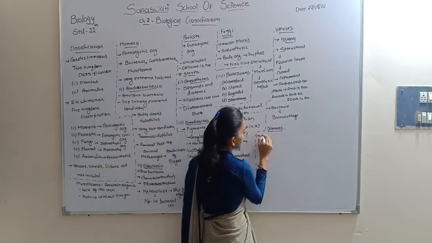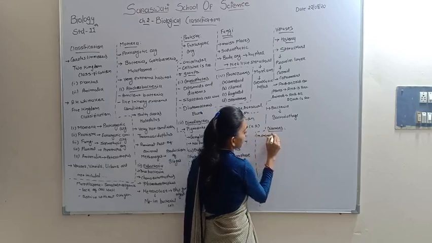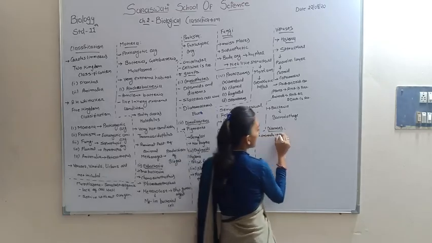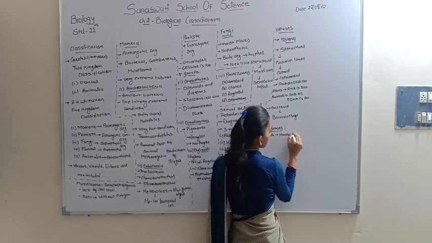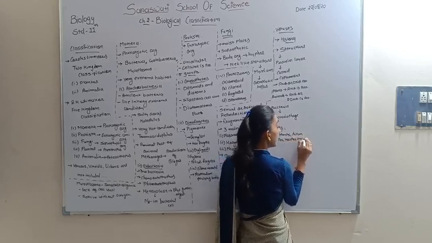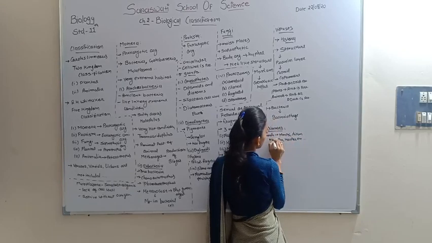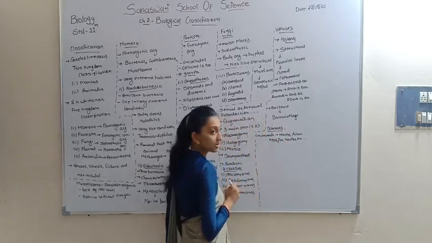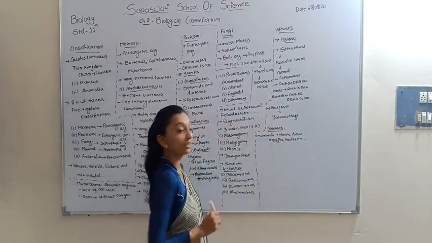In animals, mumps, chickenpox, herpes, AIDS, etc. are diseases caused by viruses.